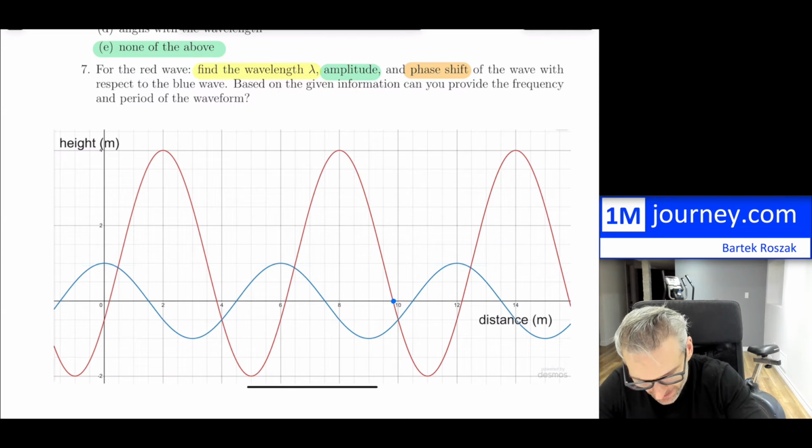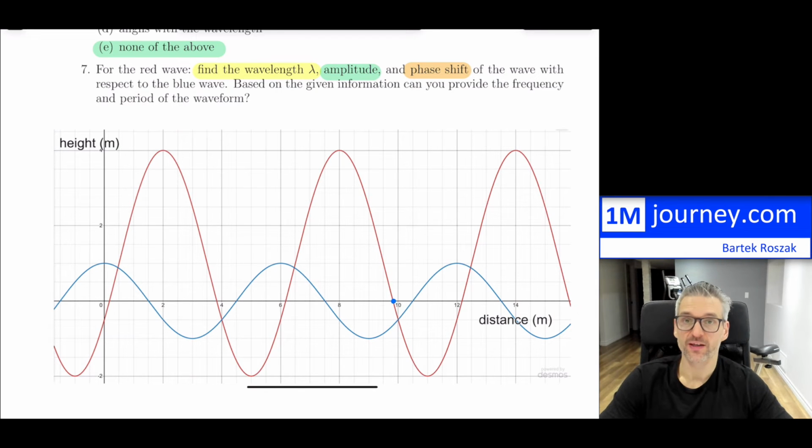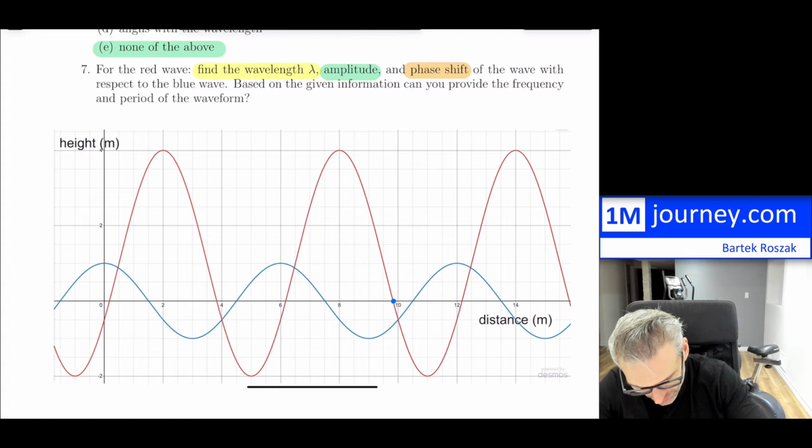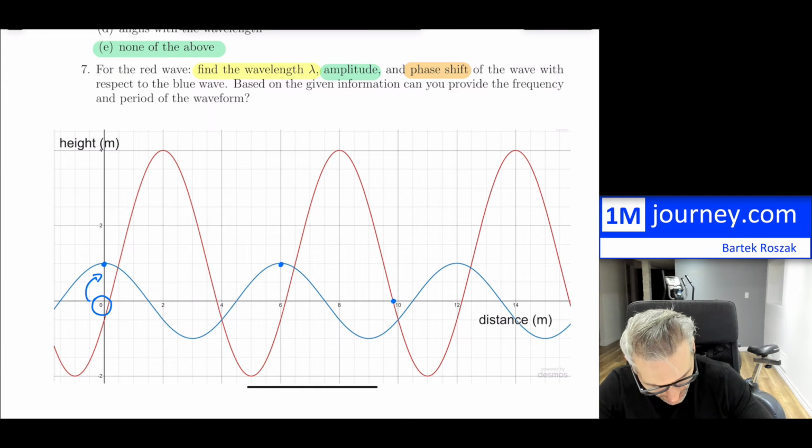So what we want to be able to find is if this wave has been shifted with respect to another wave. So what you can do is the following. I like the blue one, because it's nicely captured here at 0. Notice that there's a peak there, and then here you have another peak, and then here you have another peak, and these peaks continue on. This actually is one full cycle of the wave, so it goes from peak to peak.